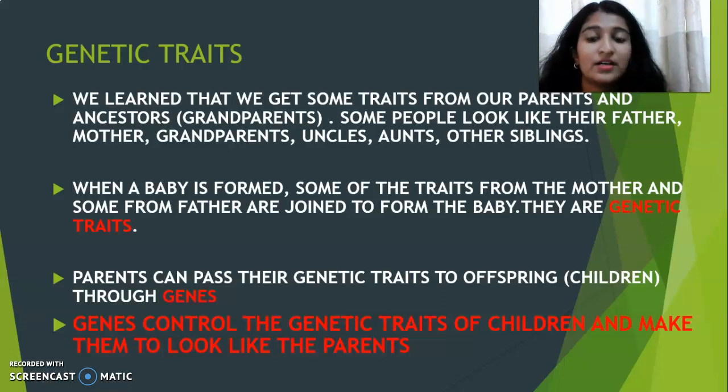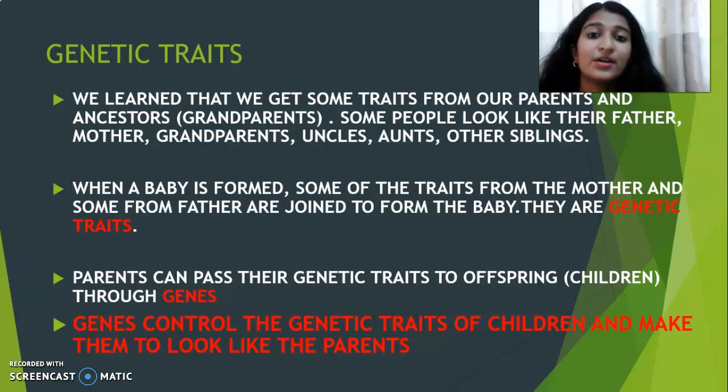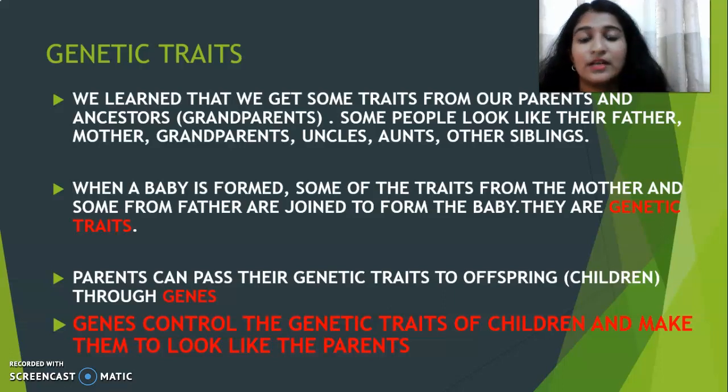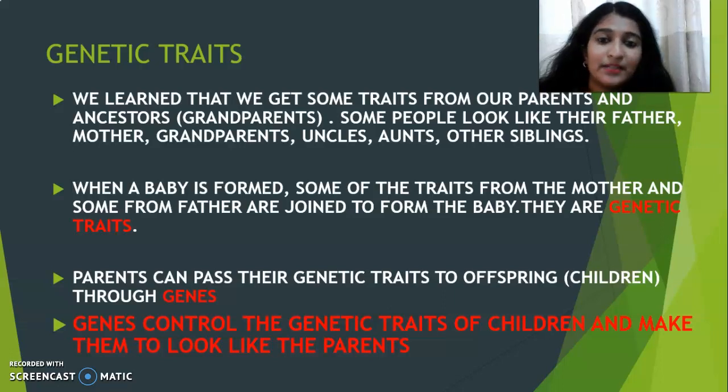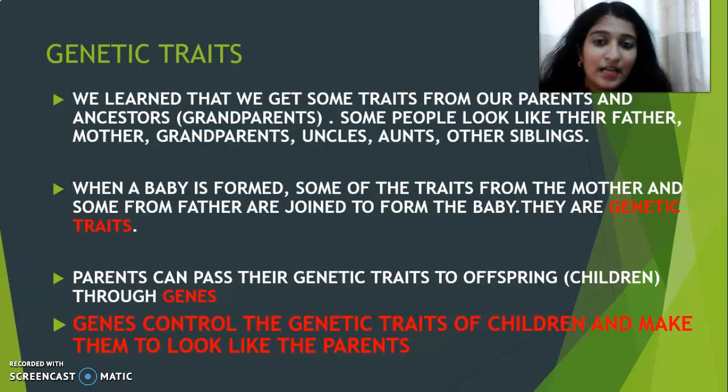In that way, the genetic traits are controlled by genes. Genes control the genetic traits of children, to make them look like their parents. Genes control whether you look like your mother or look like your father. That we discussed in the last class.